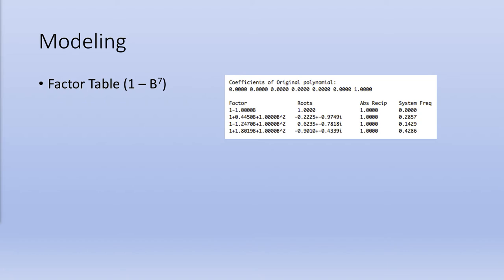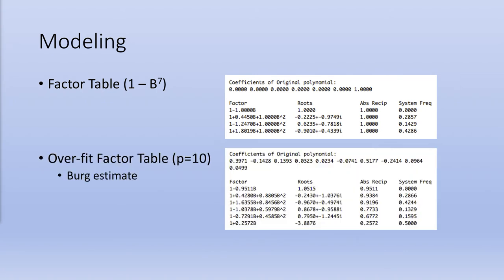factor tables for a pure seasonal model and an overfit factor table with p equals 10. As shown here, the 1-B factor was the strongest, but the other factors quickly dropped off. The factor shown here was particularly far from the unit circle, and we didn't think this matched well with a (1-B)^7.